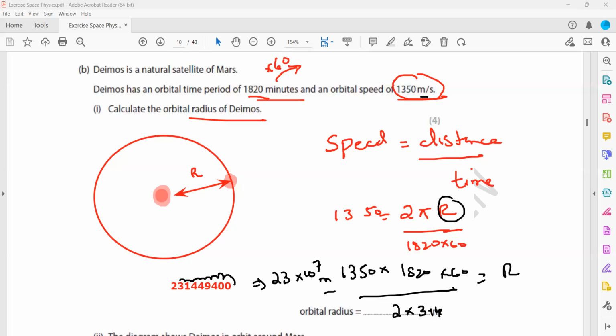Anyone having a doubt or a question in this? No, sir, clear. How did it get divided by 2 pi?